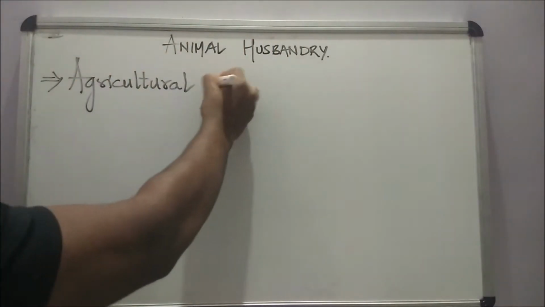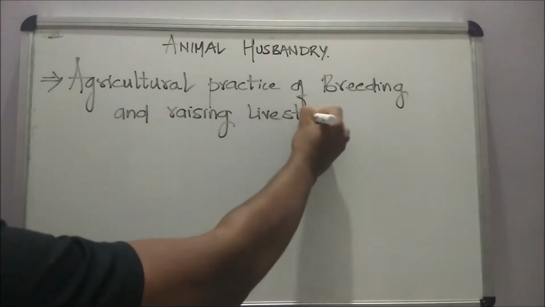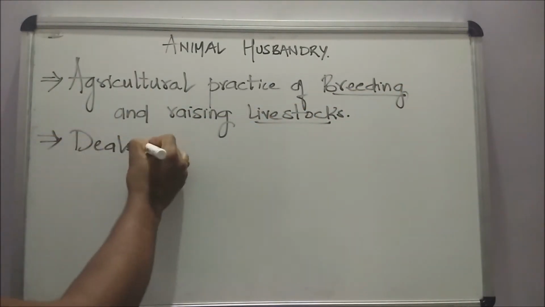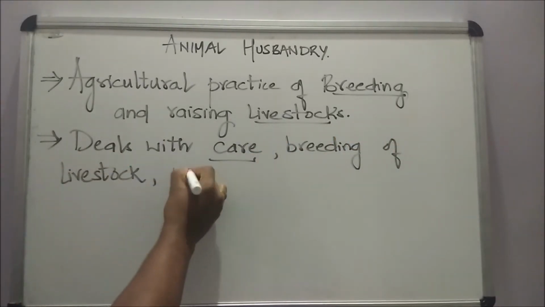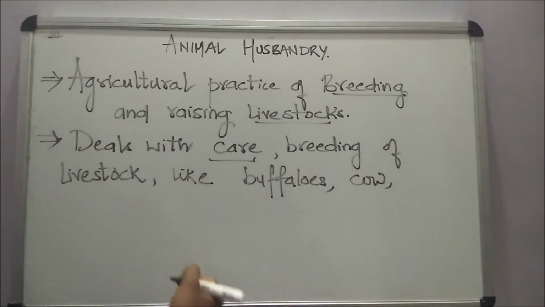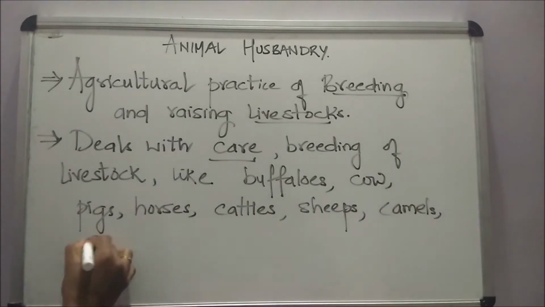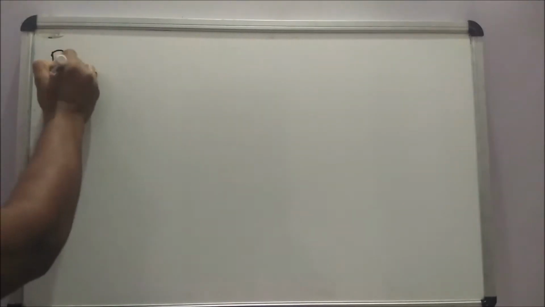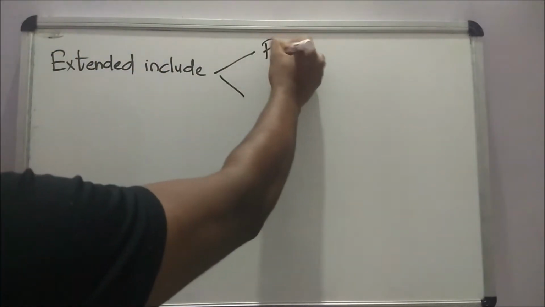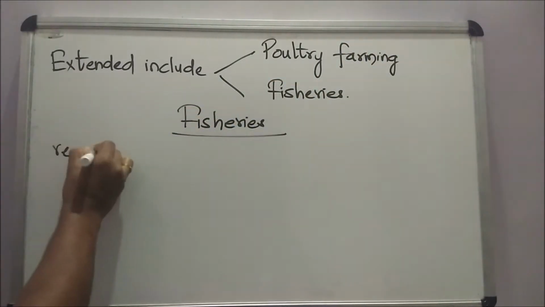The agricultural practice which involves breeding and raising livestock is called animal husbandry. It deals with the care and breeding of livestock such as buffaloes, cows, pigs, horses, cattle, sheep, camels, goats, etc. that are useful for humans. Other than these, it extends to include poultry farming and fisheries.